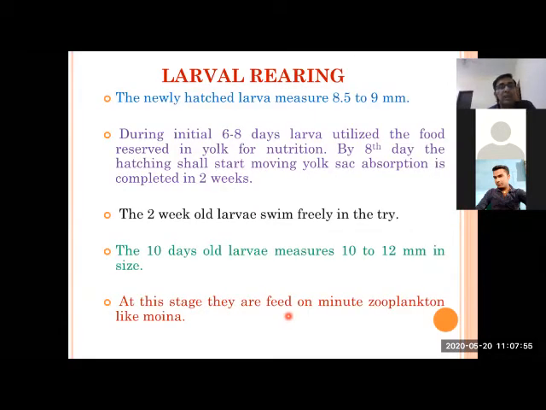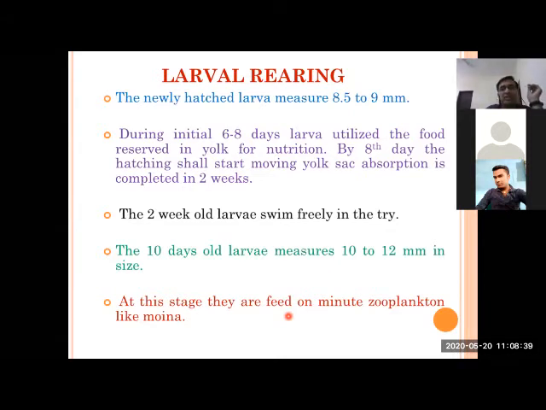Okay. And now larval rearing. Just after hatching, the size of Mahaseer larvae is 8.5 to 9 mm. It's a little bit bigger as compared to major carp, and this is the size of spawn in case of major carp. But here the hatchling is up to 9 mm in size. This is because it's taking more time. Just after hatching, the age is now 3 days. Okay, and when we measure the major carp after 3 days, the size is 6 to 8 mm.